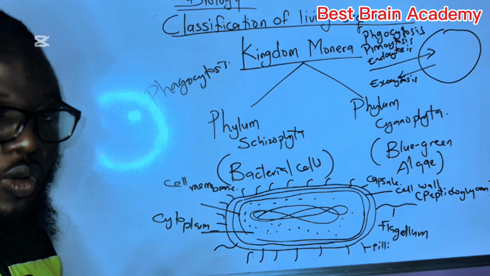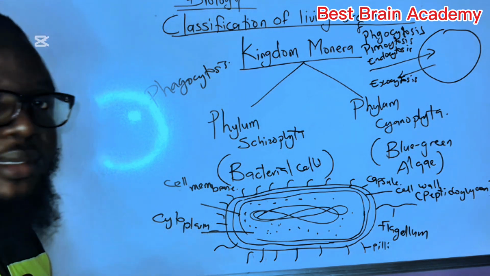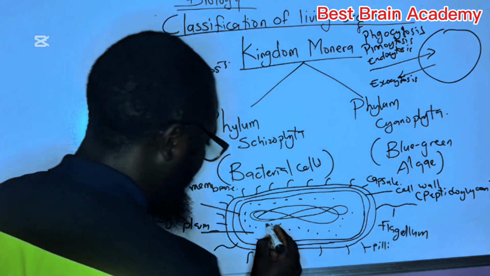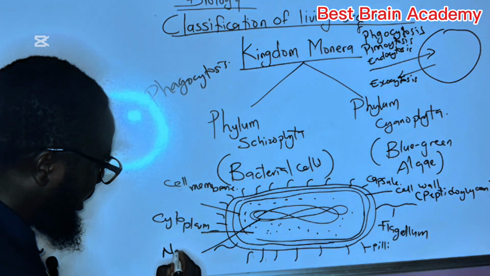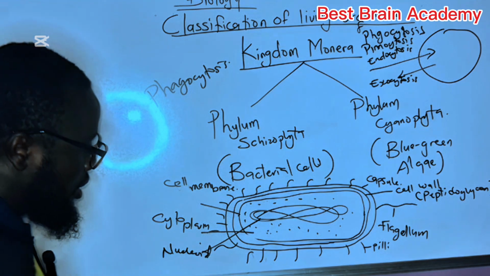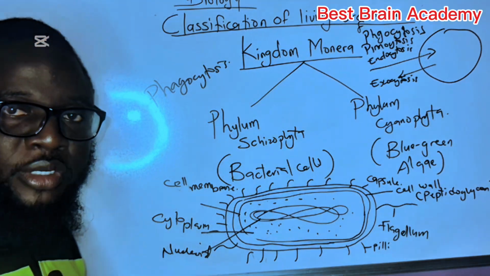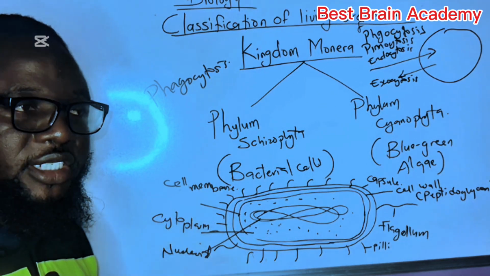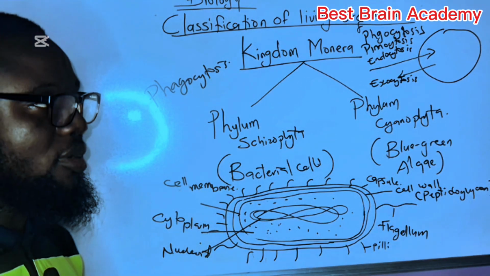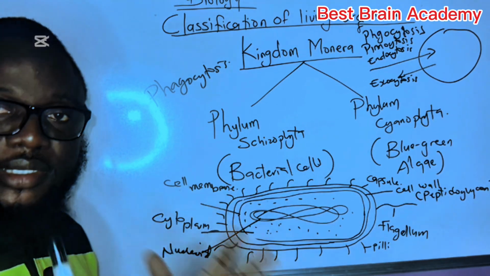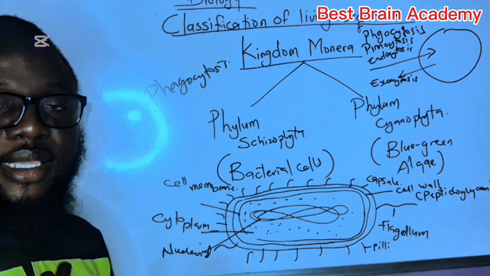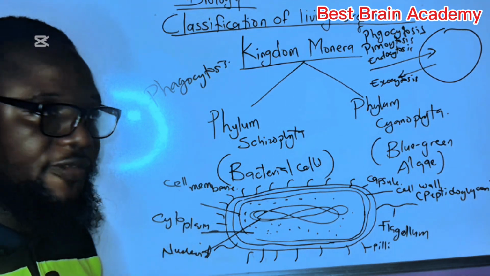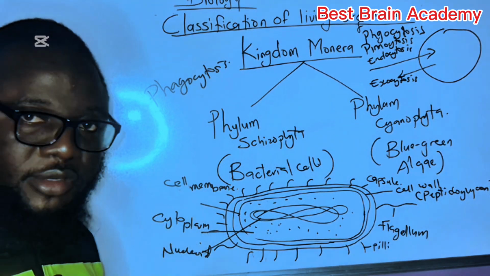Now, the next one, which is the last point I'm going to mention, is the nucleoid, or let's say the DNA, and that's this one here. So we call it the nucleoid. Now, the nucleoid is the region where the DNA of the bacterial cells is found, or let me say the region where the DNA of the prokaryotic cells is found. Because remember, I said a bacterial cell is a prokaryotic cell, and its DNA is not found in a nucleus, because they do not have a nucleus in the first place.